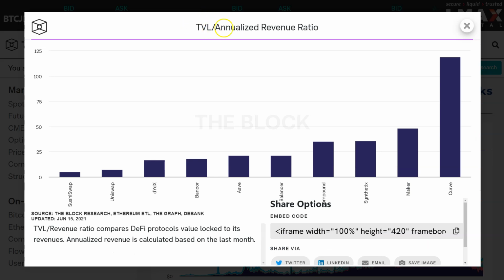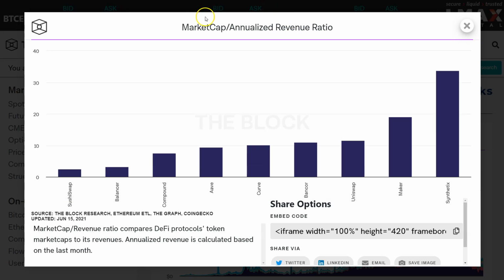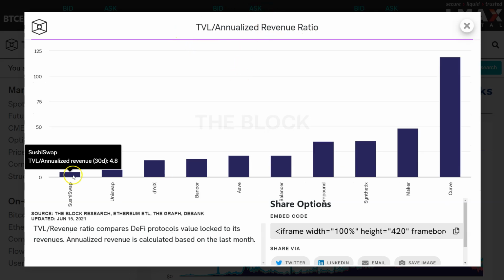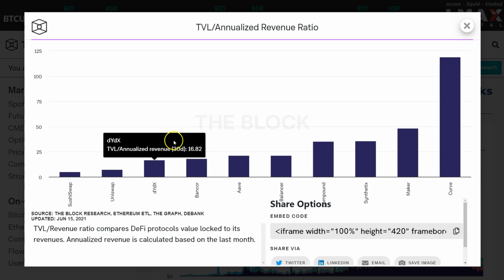We can look at things like TVL versus annualized revenue, kind of a PE type ratio, market cap versus annualized revenue ratio is probably more appropriate for the PE conversation. But when you're comparing Sushi to Uni and you're trying to figure out what are the fundamentals here relative to all of these DEXs or AMM protocols or anything with a token that has revenue, right?